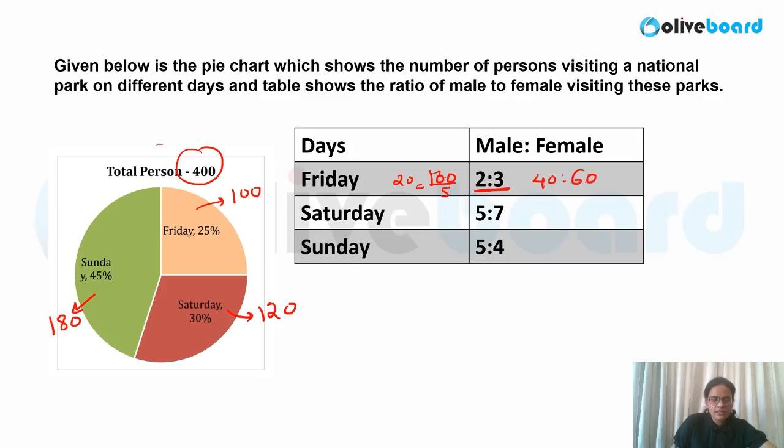Are you getting it? Similarly for Saturday, they have given you the value 120. 120 divided by this total 12. So you will be getting 10 over here. 10 5s are 50, 10 7s are 70. And last value is 180. So 180 divided by total, that is 9, which is 20 over here. 2 5s are 100 and 2 4s are 80. So this is the value that you are going to get.